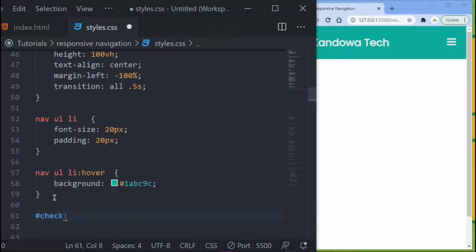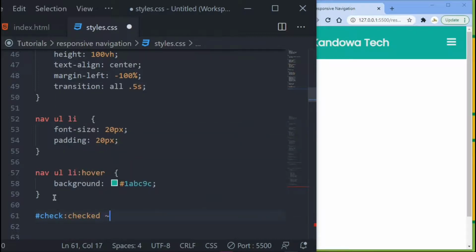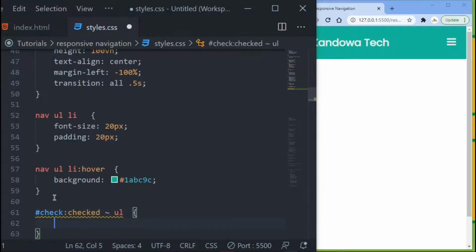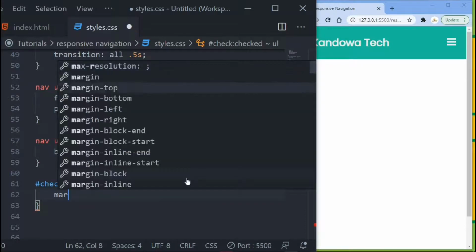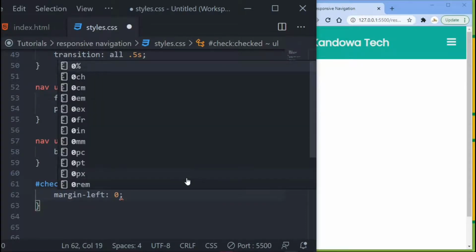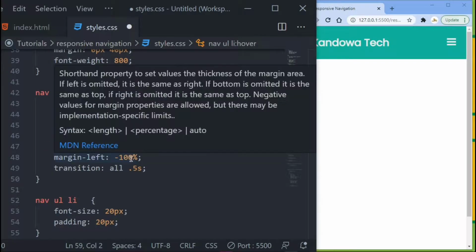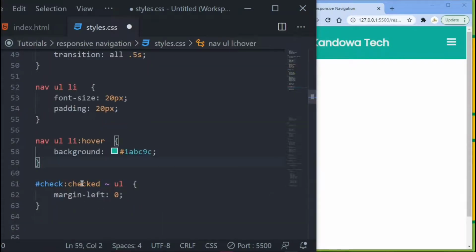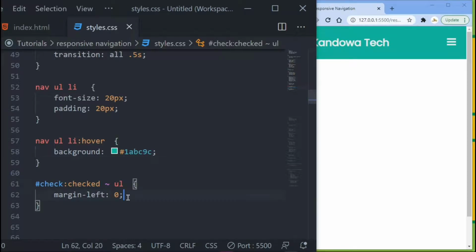But then you want, once it's checked, once you click on it, you want your ul, right? Be careful of the syntax there, make sure you check, perfect, pay attention. You want your ul, you want to give it the margin to the left, you want to remove that, set it to 0. So you can see here, up here, you gave it a margin left of negative 100%. So now you want, once your checkbox is checked, you want the margin left to be removed. So if you save that.